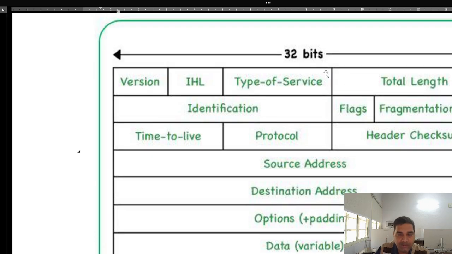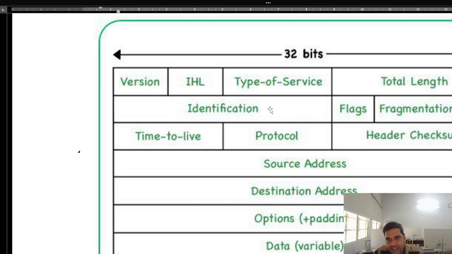Version, which type of IP version. Two types of IP packets are there: IP version 4, which is 32 bits, and IP version 6, which is 128 bits. So this version will tell the number. Then this is the type of service, which type of service it is. Total length of the header will be represented by 16 bits.